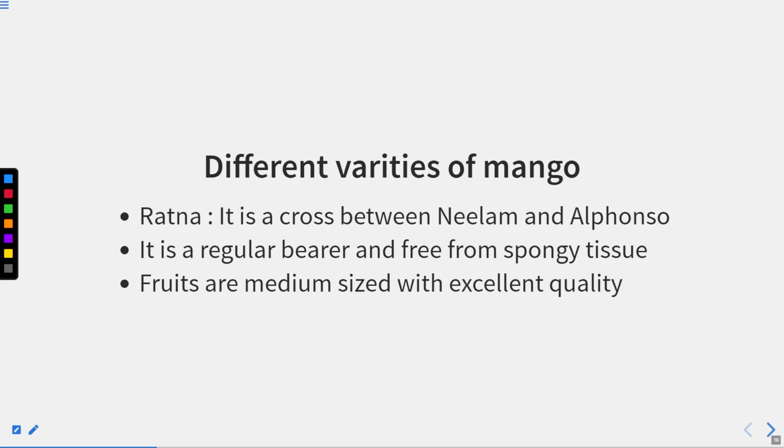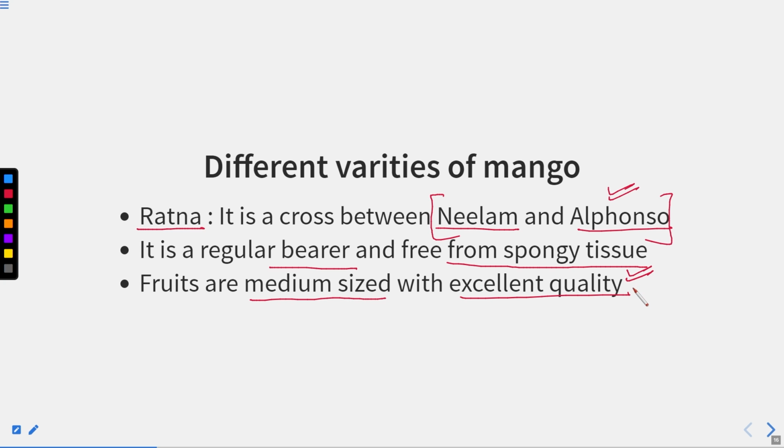Ratna. Next important variety is Ratna. It is a cross between Neelam and Alfonso. So Alfonso is in great demand. So it is a cross between the Neelam and Alfonso. It is a regular bearer and free from spongy tissue. Fruits are of medium size with excellent quality. So again, it is in great demand, and it is a cross between the Neelam and Alfonso.